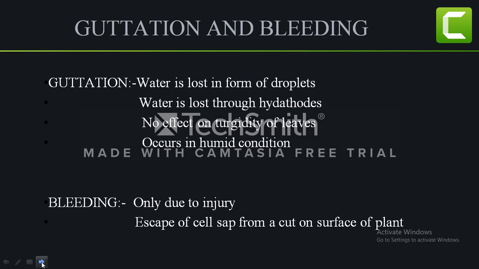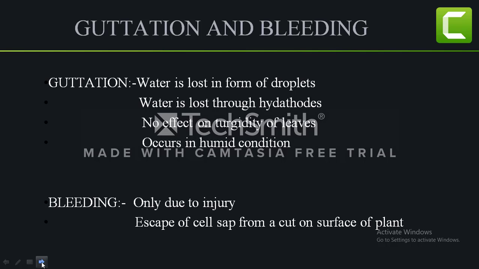What is guttation and bleeding? In your ICSE paper there is a question which is based on difference. So there can be a difference between guttation and transpiration. There is a difference between evaporation and transpiration. There can be a difference between guttation and bleeding. So kindly remember these basic points, that guttation is loss of water in the form of droplets, whereas in transpiration water is lost in the form of vapors.